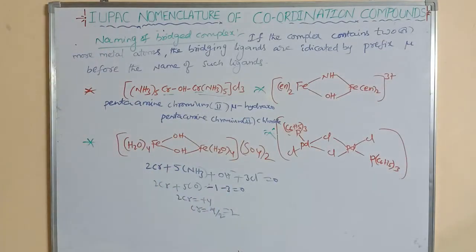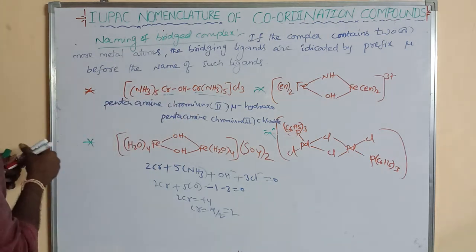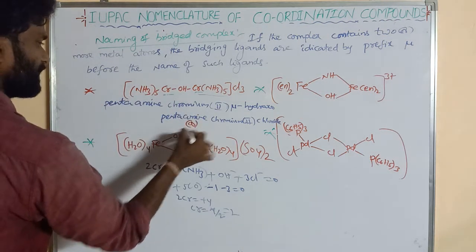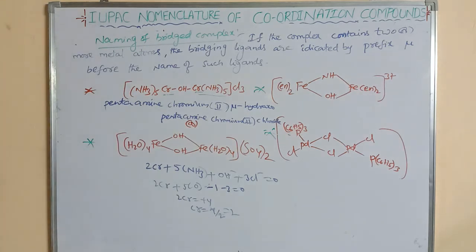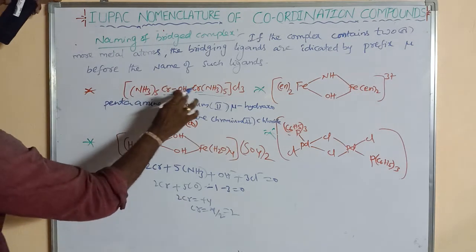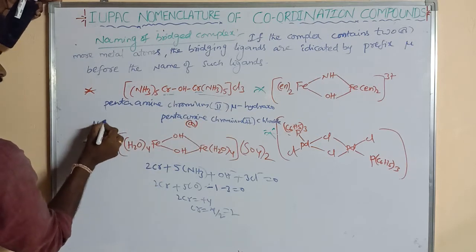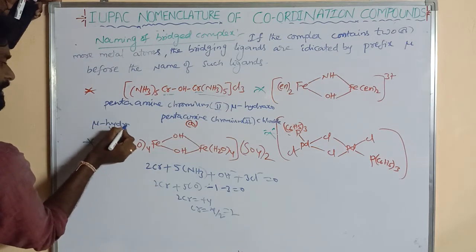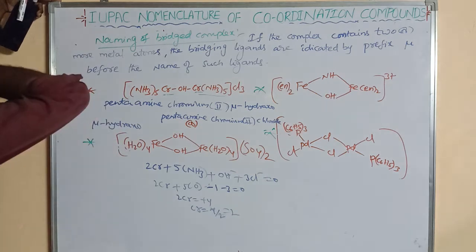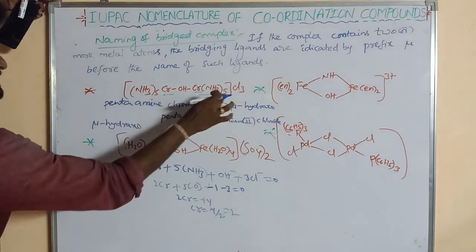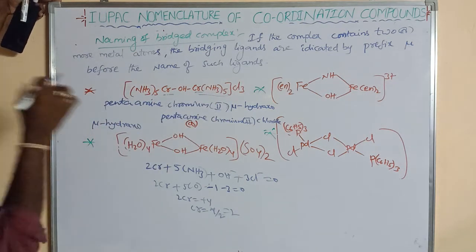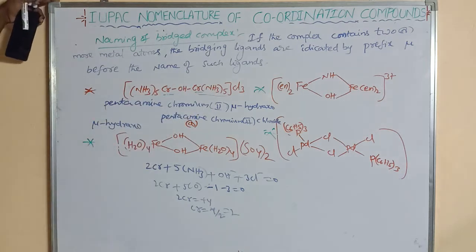So this is the one way. Another way: this is the bridged ligand, so before it mu hydroxo. Then pentaamine. How many times is it repeated? Two times, that means bis.